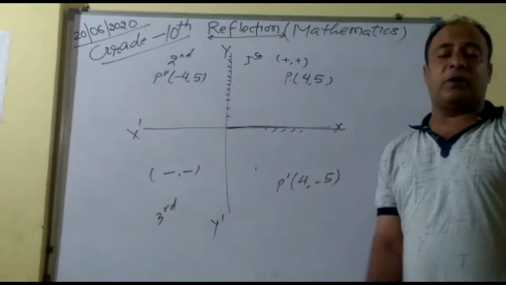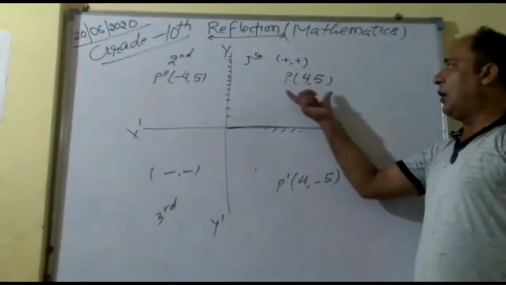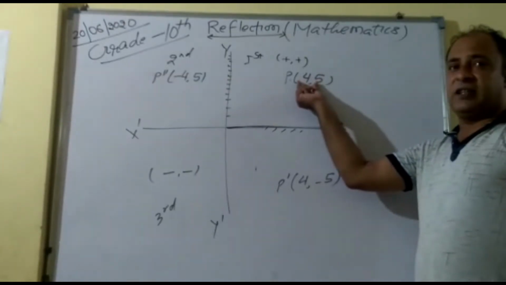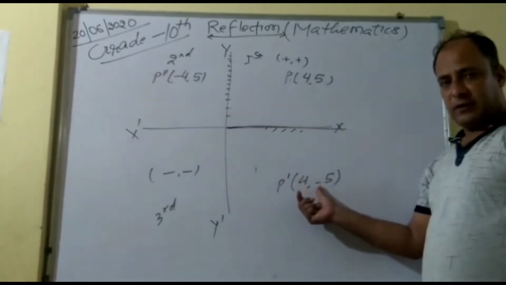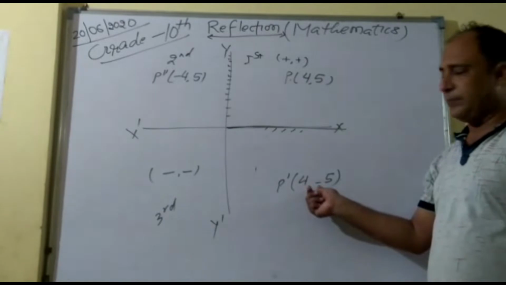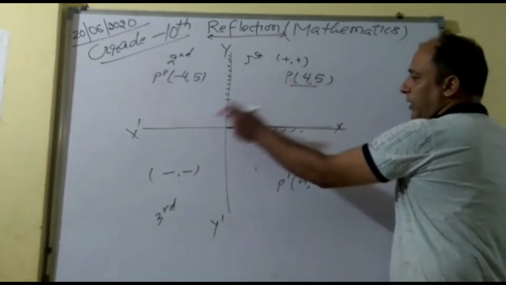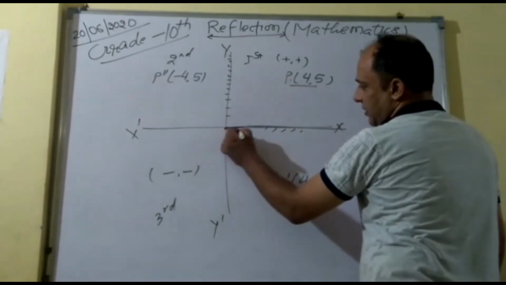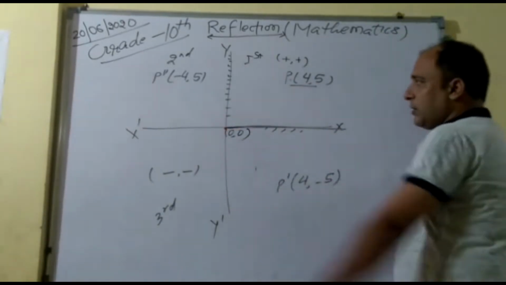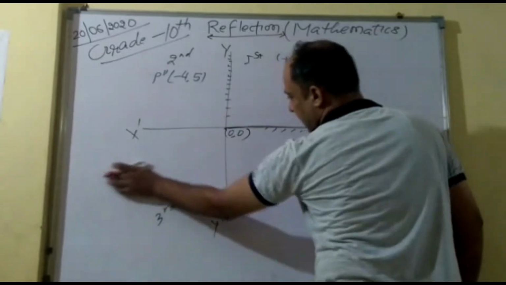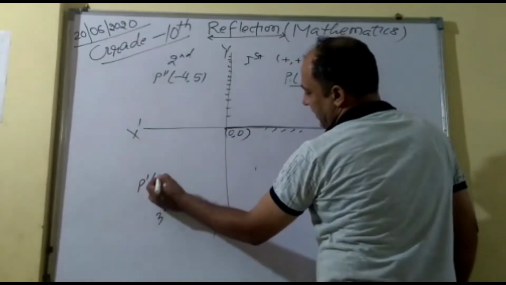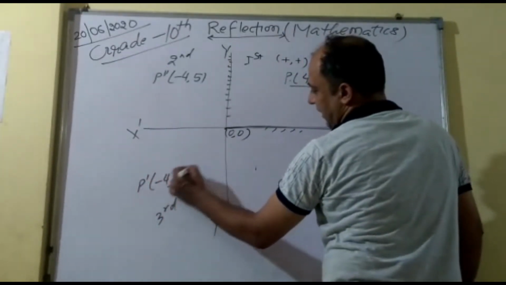Once again I am going to repeat one thing. If I am saying value, it means the integer remains the same, only its sign changes. So it is plus 5, it becomes minus 5. If I say in origin, so this is the origin, (0, 0), right? So it reflects on this point and it becomes, on this side, P dash (minus 4, minus 5).